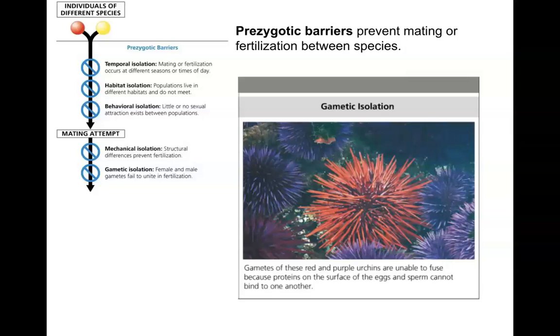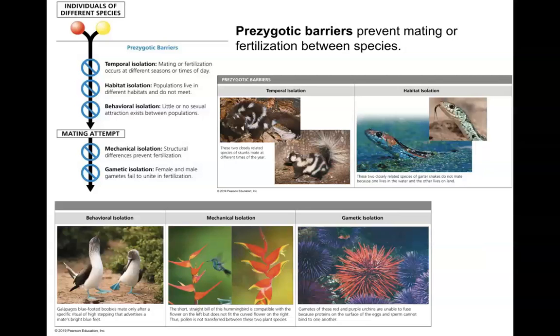These urchins are an example, red and purple. They will not fuse their gametes because they're different species. This has to do with proteins that are found on the surface of their eggs and sperm, so they're not able to bind to one another. This is called gametic isolation. They're different species. Okay, summary recap of prezygotic barriers.